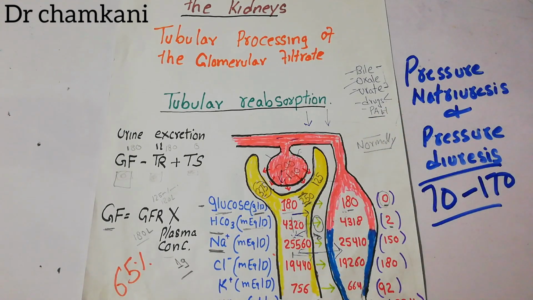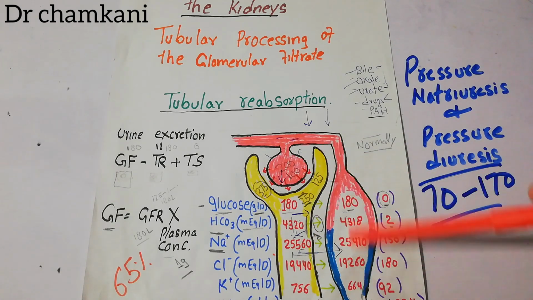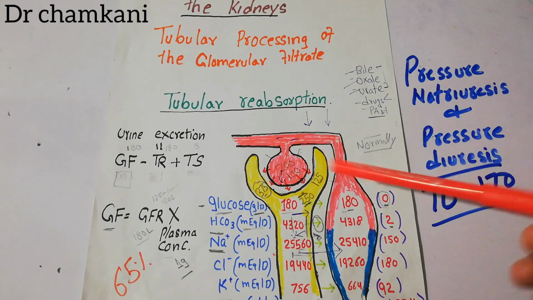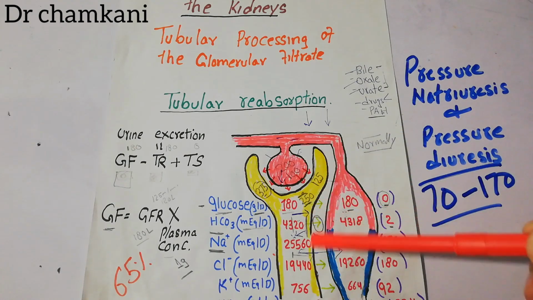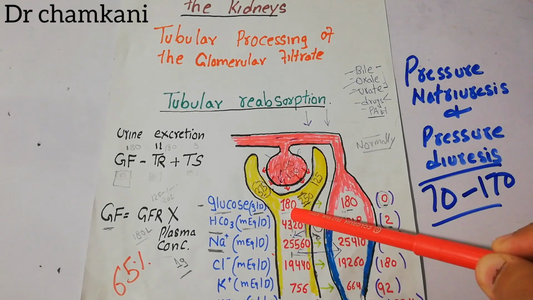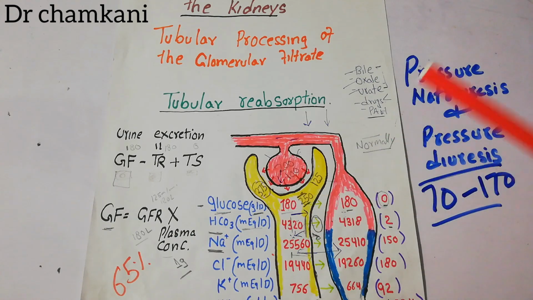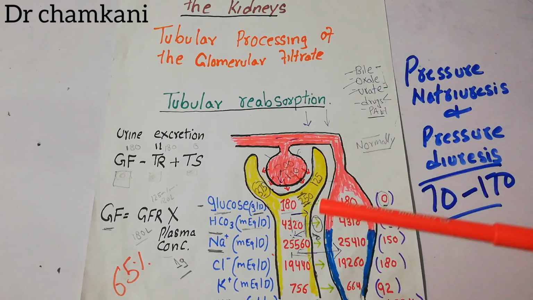We have discussed in previous lectures that this pressure gets transferred from the peritubular capillaries into the renal interstitium. So when the renal interstitial hydrostatic pressure increases, it is very difficult for water and sodium to be reabsorbed from the tubules into the renal interstitium. So the excretion of sodium and water increases. This is the second way.